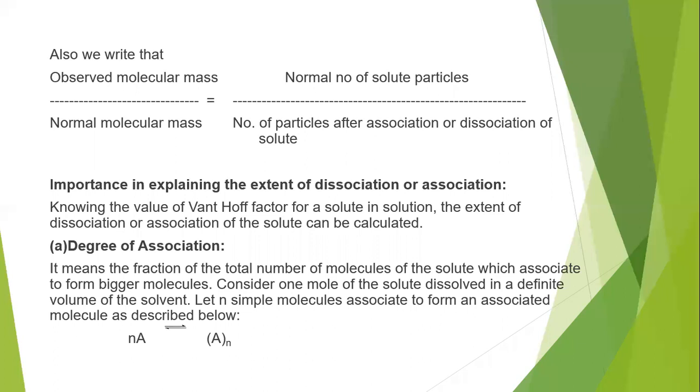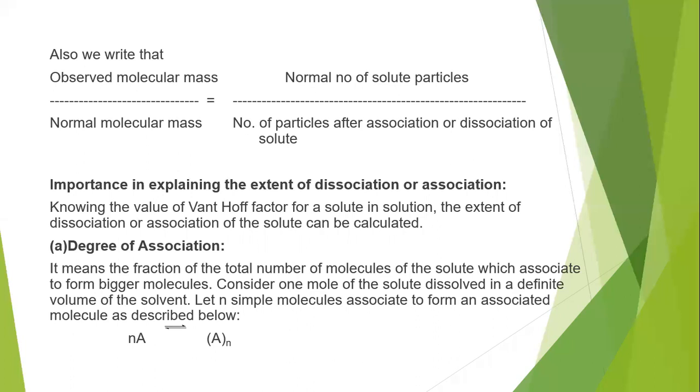Next, what is the importance of explaining the extent of dissociation or association? What is the use? If we know the value of the Van 't Hoff factor for a solute in solution, the extent of dissociation or association of the solute can be calculated. So once we know the Van 't Hoff factor, we can easily find out how much dissociation or association of any solute there is going to be in solution.